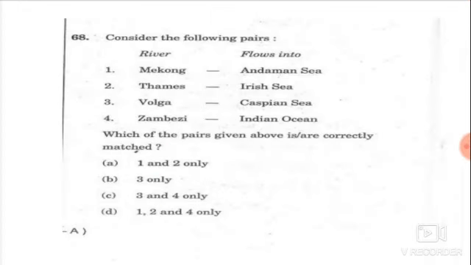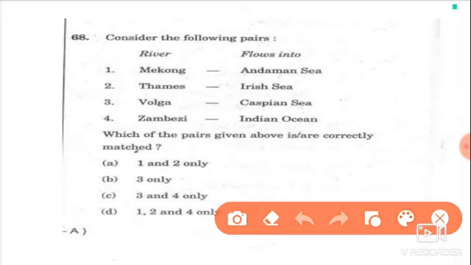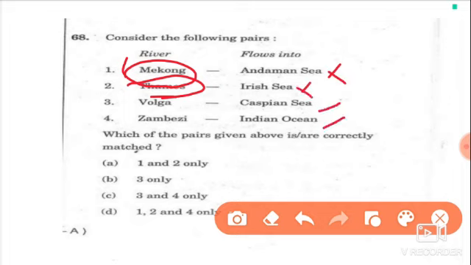Our next question is matching rivers with the sea into which they drain. Through mapping we come to know that the Thames is the longest river of England, whereas the Mekong River drains into the South China Sea. So these two are wrong and we are left with 3 and 4. So the answer will be C. Due to time limitation for this orientation video, I cannot explain all questions, so let us quickly look at map based questions.